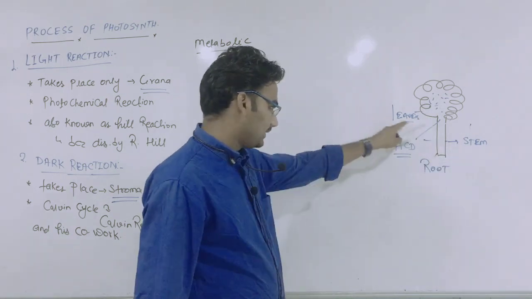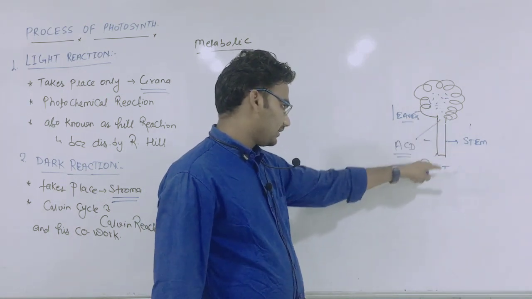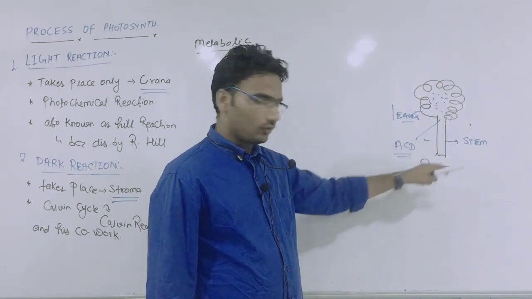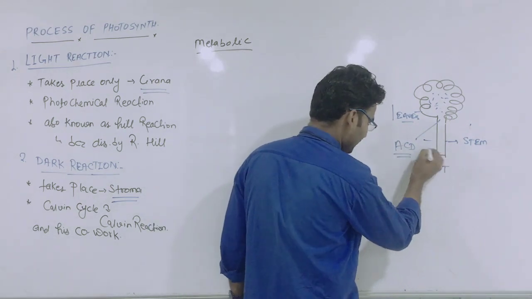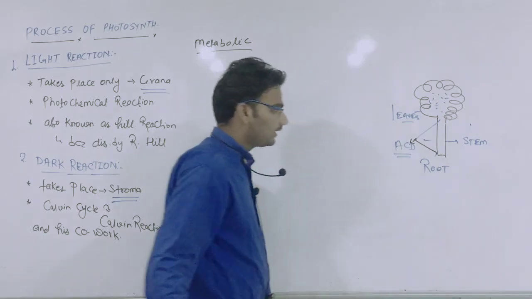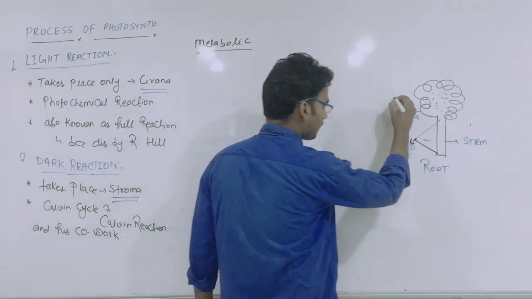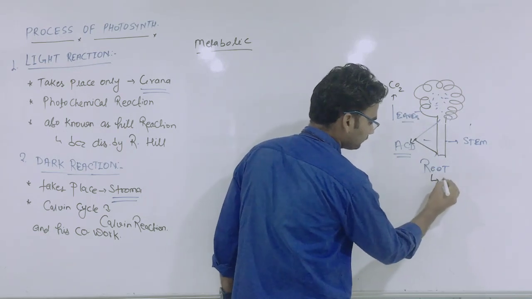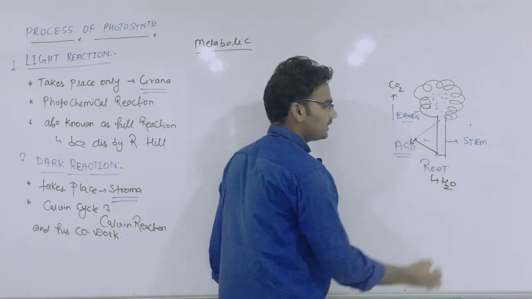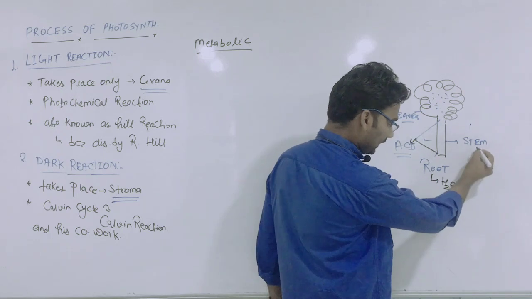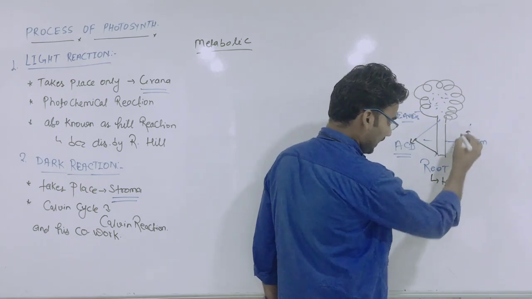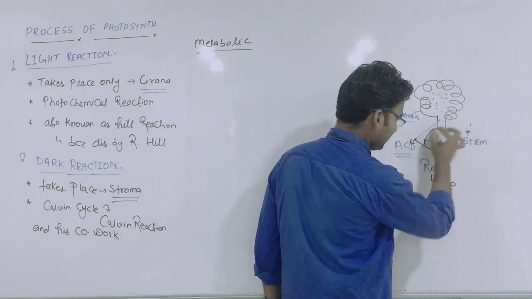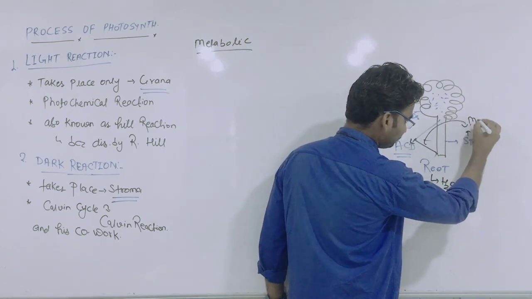And leaves are for CO2 absorption and root for H2O absorption, and the stem is for active cell division, meaning meristematic growth.